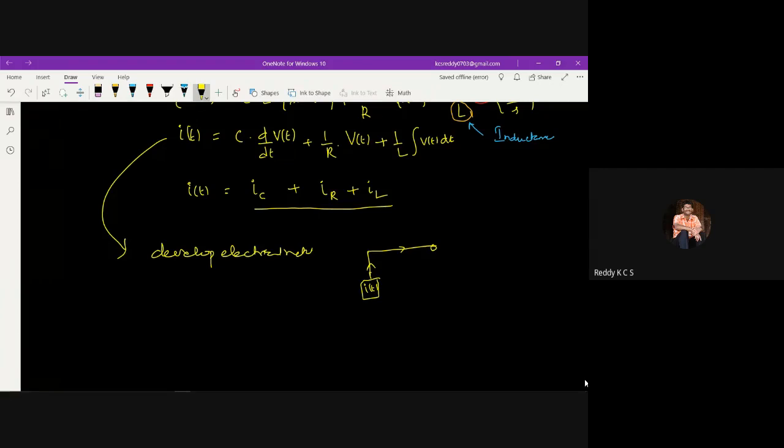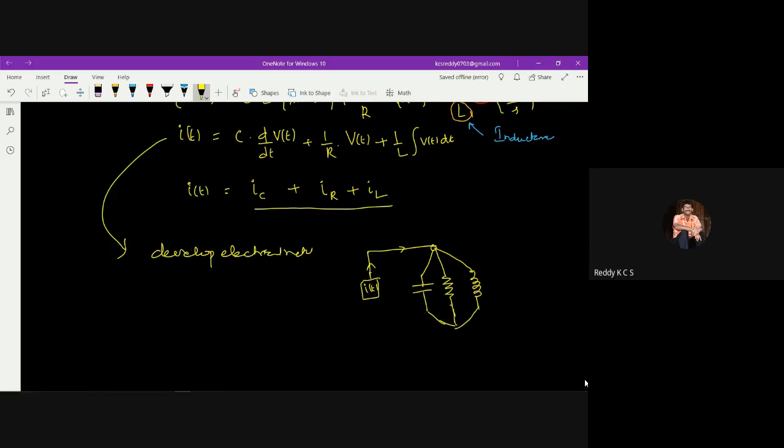At this node, these three elements, the capacitor, the resistor, and the inductor, are all connected parallel to each other. Then only the current can be split into IC plus IR plus IL.